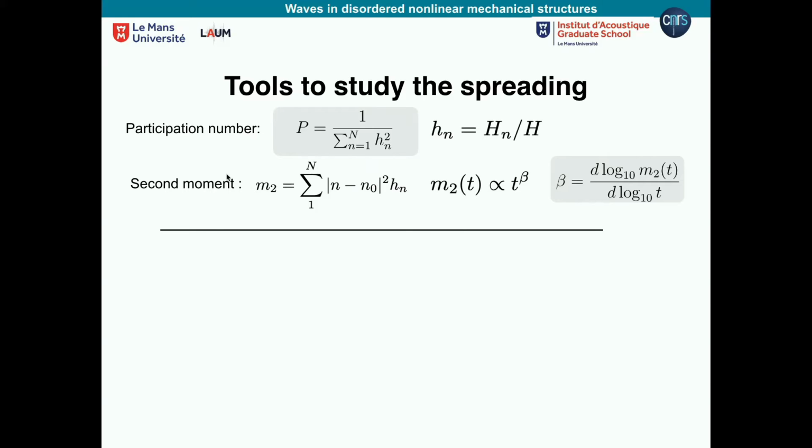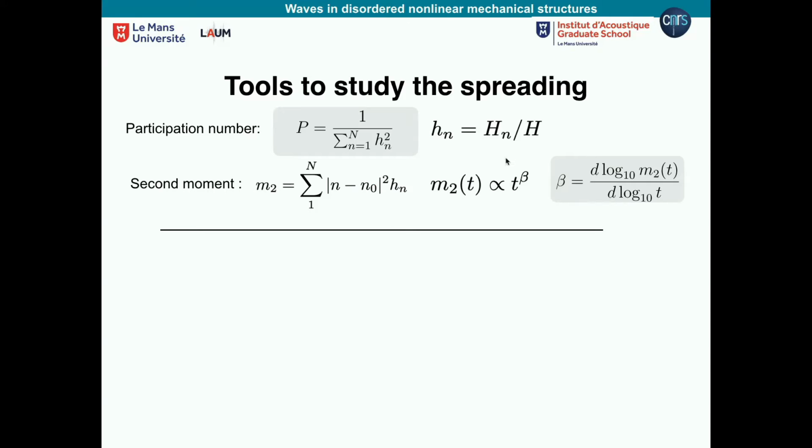And the other measure I'm going to be using is M2. I will call it the second moment. What does it measure? You put a wave packet, it spreads. So this quantity measures the spreading of the wave packet. Imagine that when I put one particle, it's a wave packet that's very localized, and then it spreads. I'm measuring how fast it is spreading.